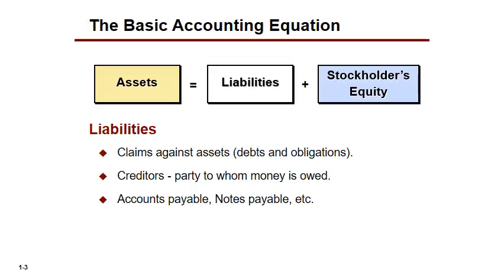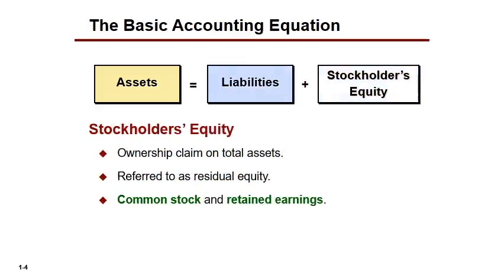And then whatever we have left after we have paid our bills is considered our stockholders' equity. That's our ownership in the company, right? And that's typically going to be what? Our common stock. And if we have retained earnings, and remember when we had earnings, we closed those out and put those into our retained earnings.